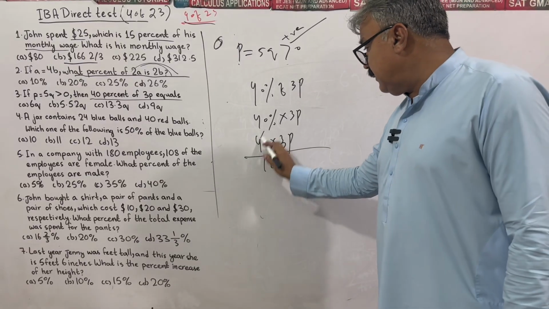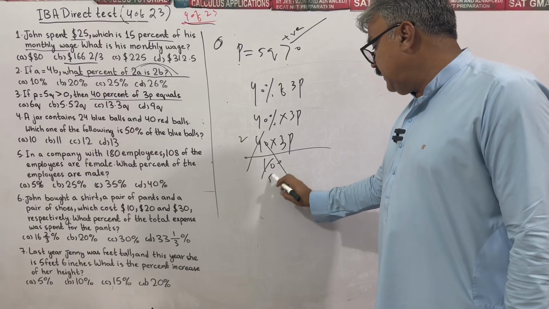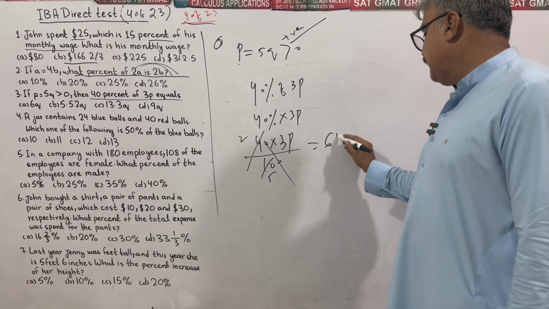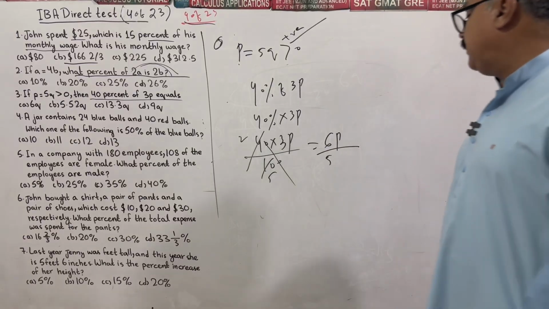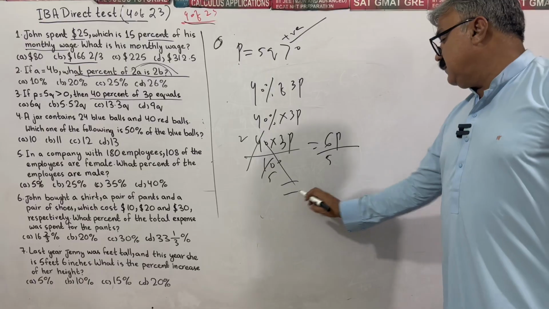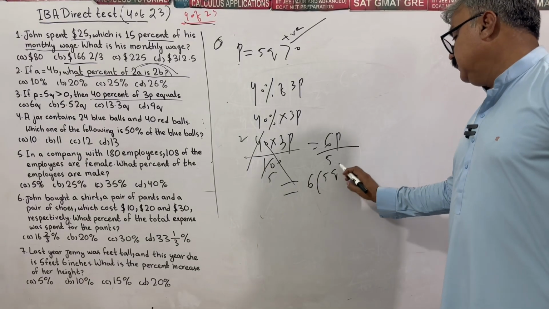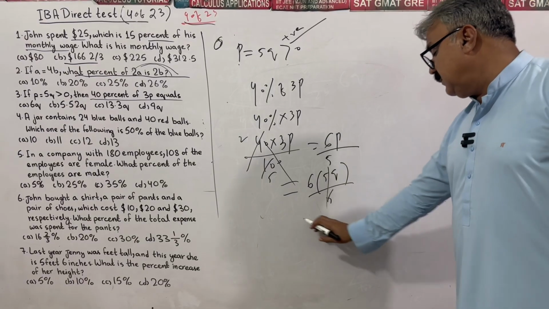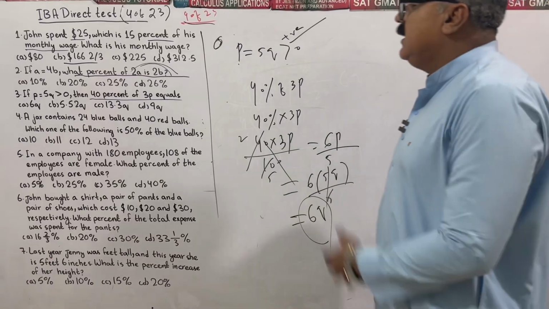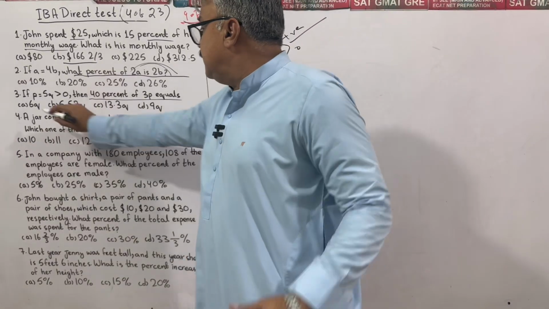What remains? Applying table of 2, 5 times, I have 2 3s are 6P over 5. We know the value of P is 5Q. 5Q divided by 5, cancel out. 6Q is our eventual answer. Same, 6Q is our eventual answer in that case.